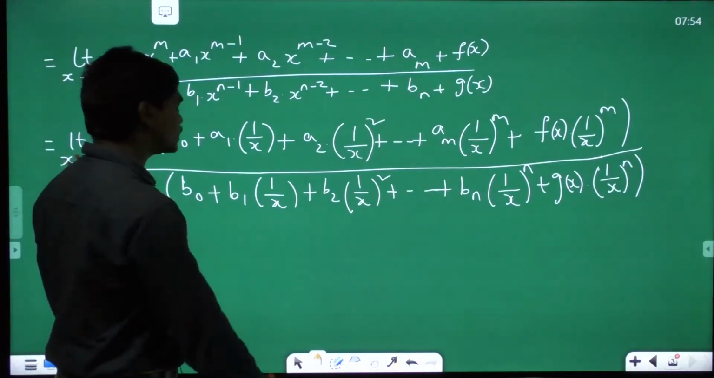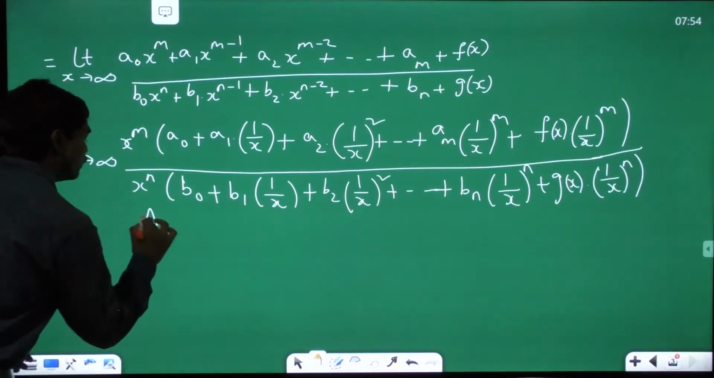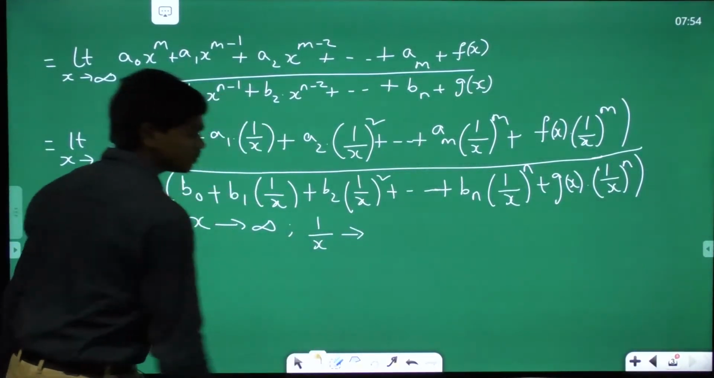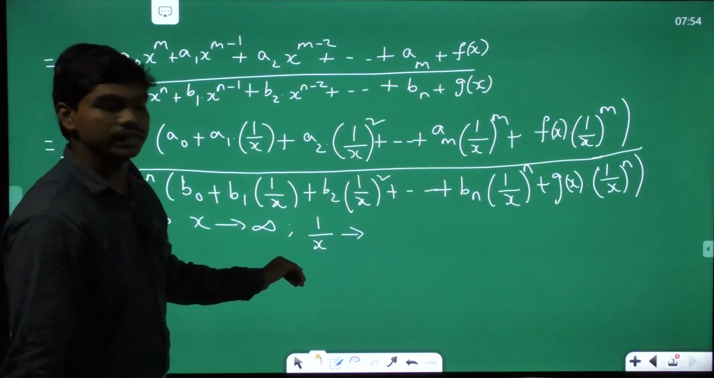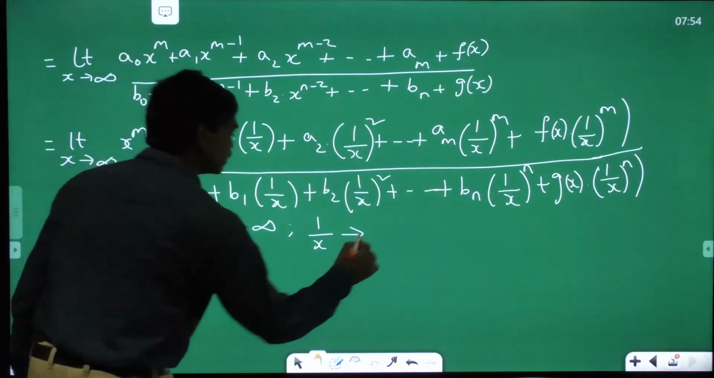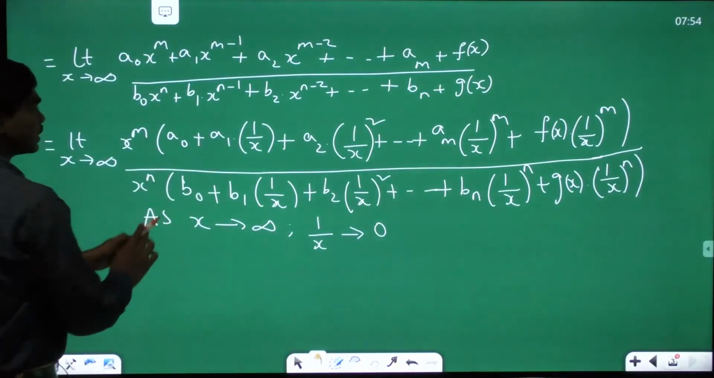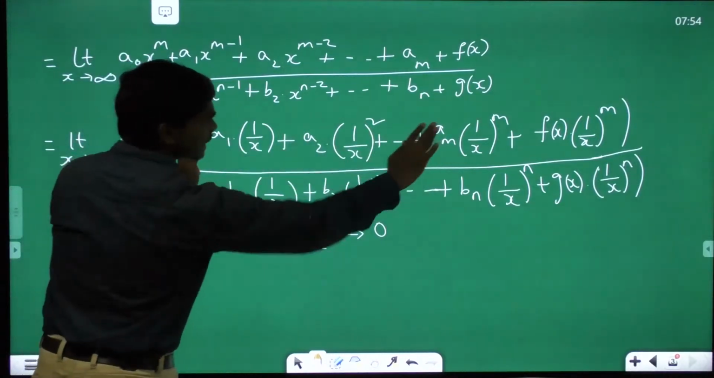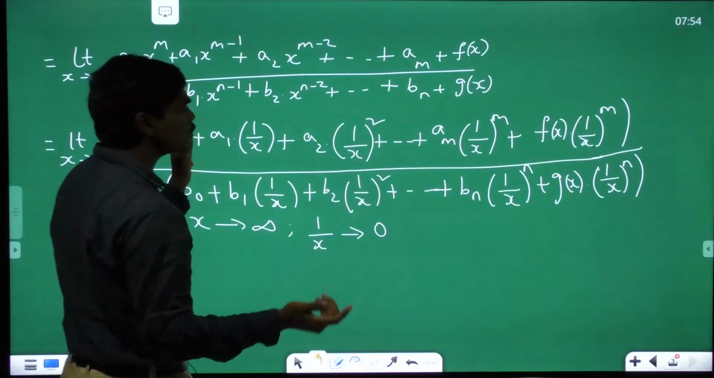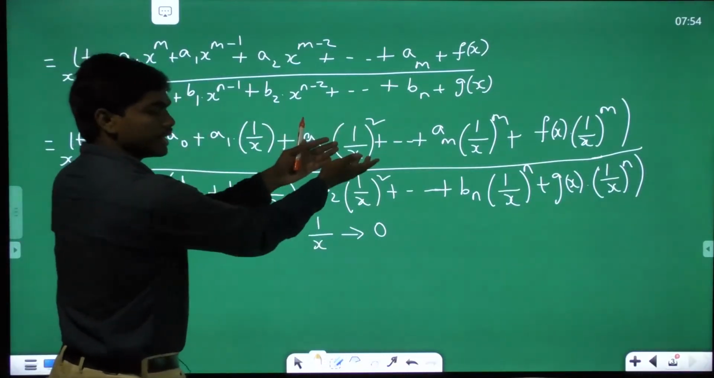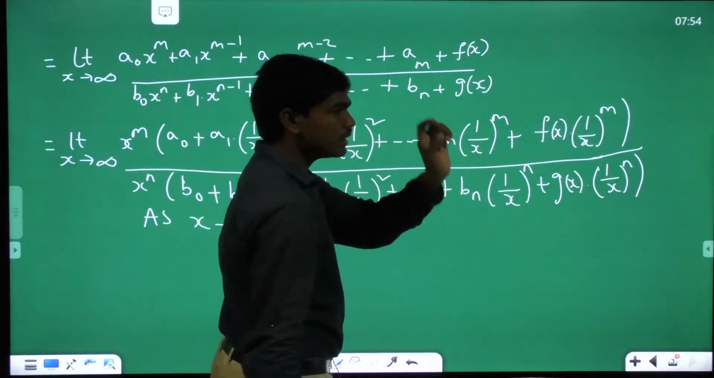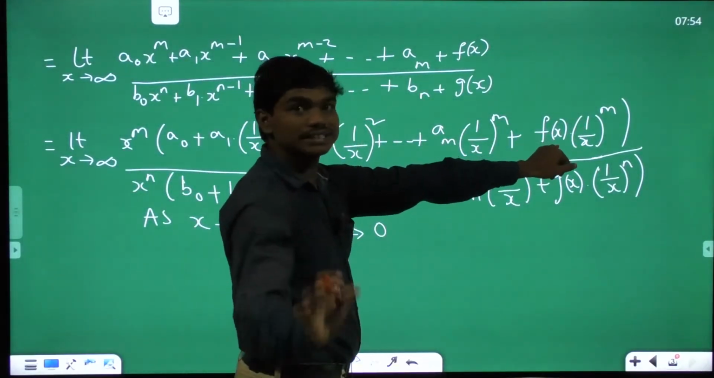So as x tends to infinity, what about 1 by x? When x is tending to infinity, 1 by x tends to 0. Yes, it's obvious. Which means in this limit, every term to the right is 0. Yes or no? Because all these, a1, a2, a3, are constants, basically finite values, and this 1 by x is 0. Then 1 by x whole square is also 0. Similarly, all these terms are zeros. You may doubt one thing: I told you clearly, this f of x is a finite valued function.